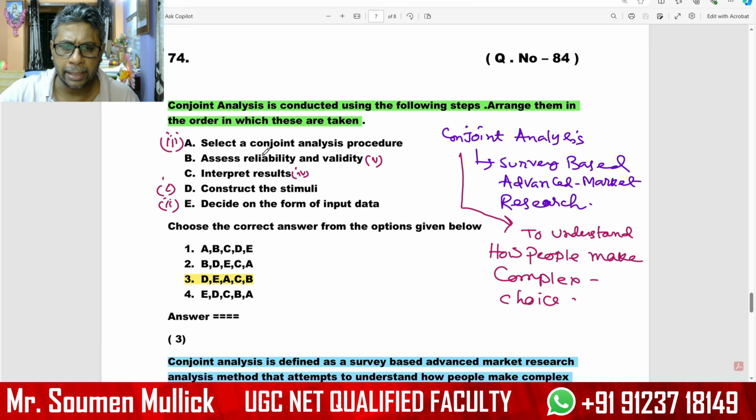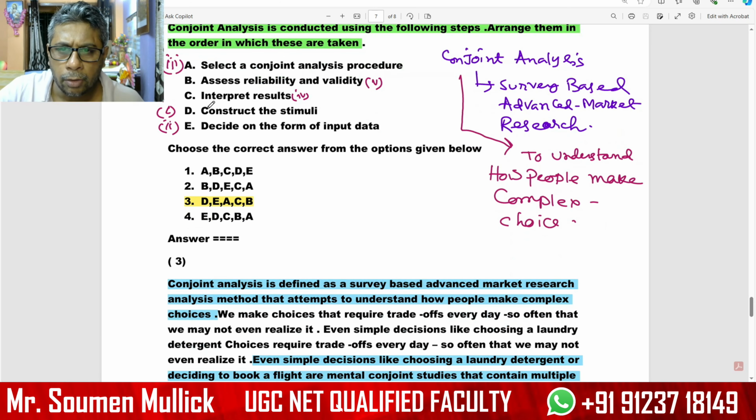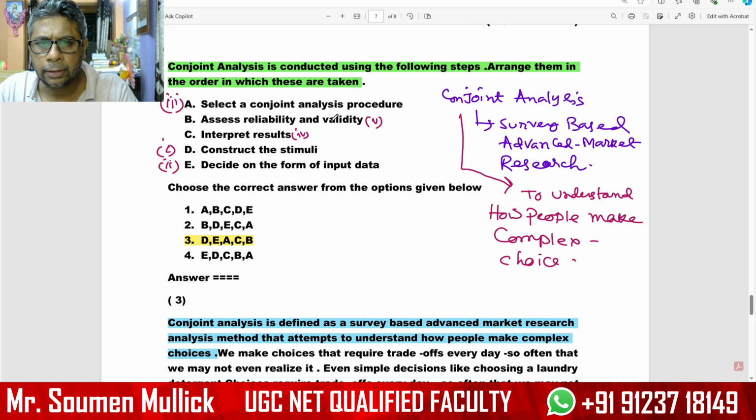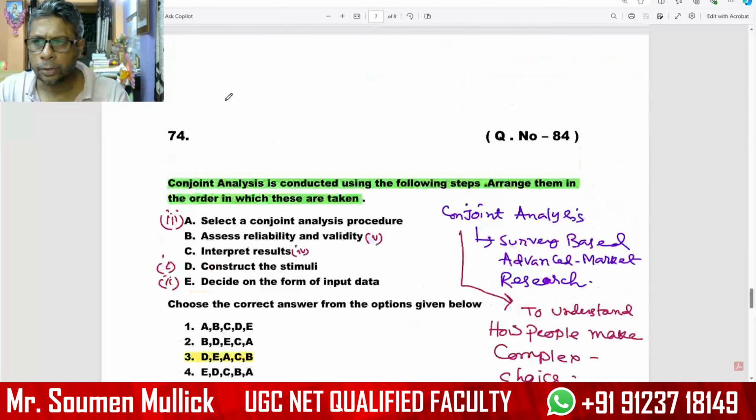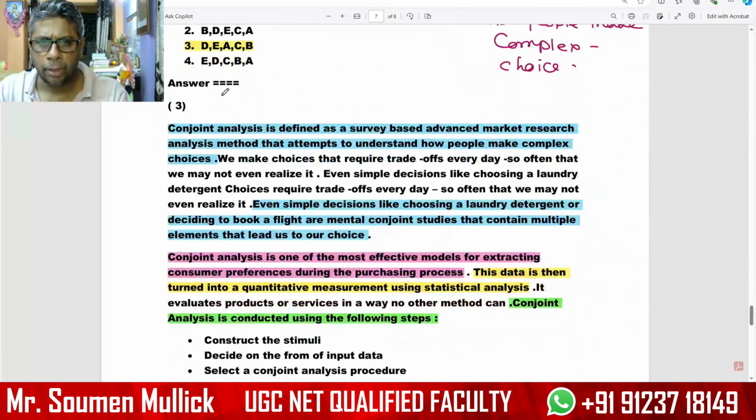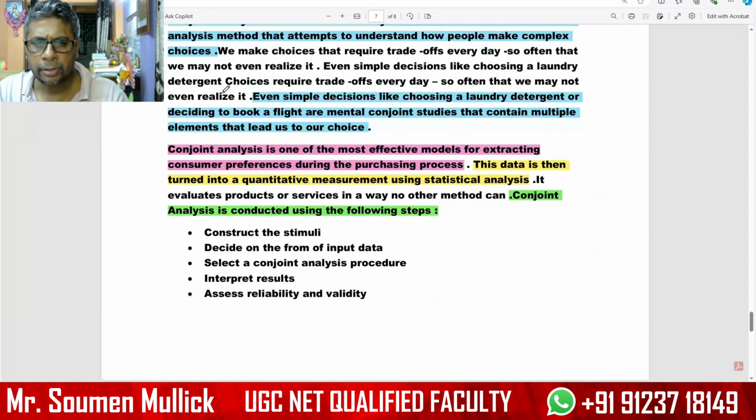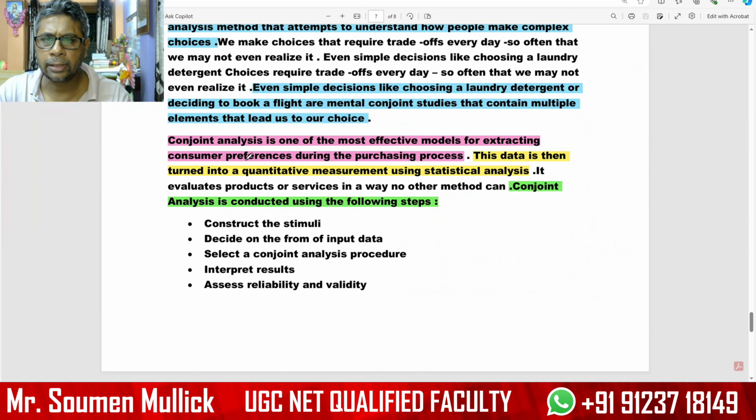The important steps: first, construct the stimuli. Next, decide the form of input data. Next, select the conjoint analysis procedure. Next, interpret results, and finally assess reliability and validity. So question number 84 is based on conjoint analysis. These are the steps of conjoint analysis.